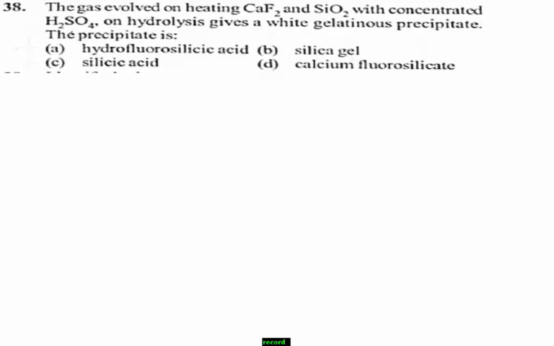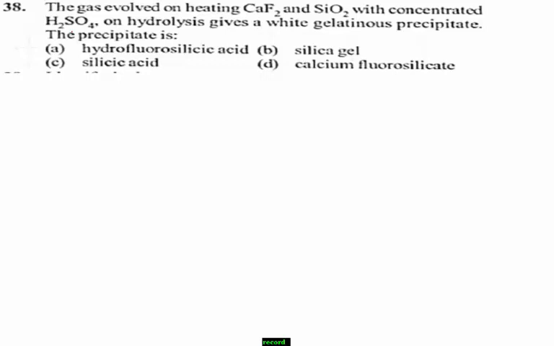The gas evolved on heating calcium fluoride, that means CaF2, and SiO2 with concentrated H2SO4. The reaction is very important here. The gas evolved on heating CaF2 and SiO2 with concentrated H2SO4 on hydrolysis gives a white gelatinous precipitate.